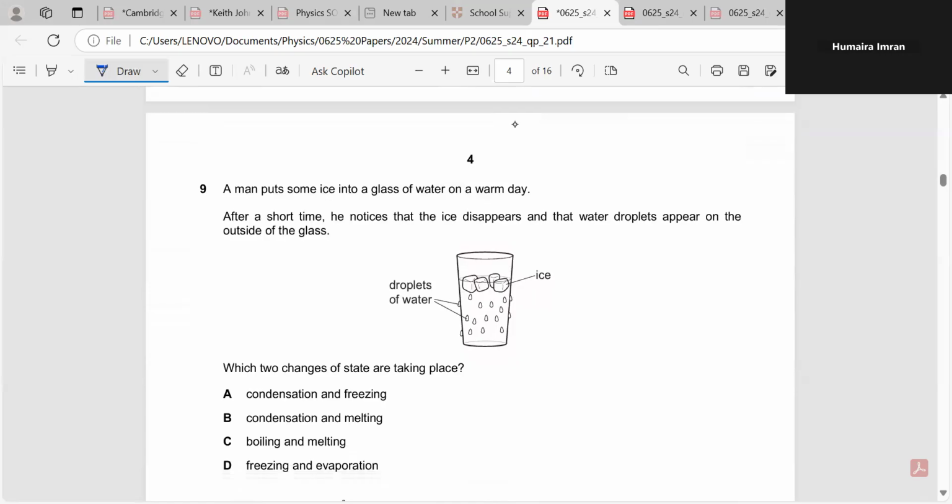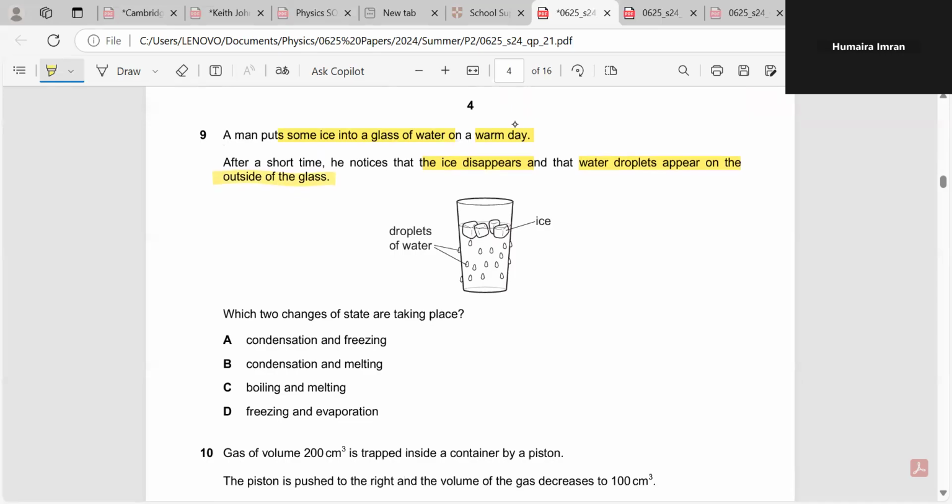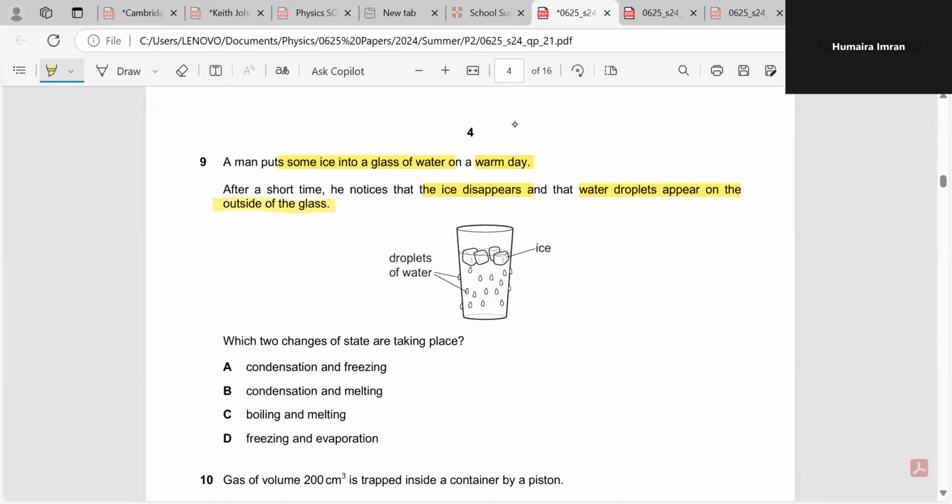Next question. A man puts some ice into a glass of water on a warm day, right? And after a short time, he notices that the ice disappears. What does it mean? That the ice melts. And that water droplets appear on the outside of the glass, right? You know, sometimes when we are taking a chilled Pepsi can, after some time we notice this thing, that there are water droplets around its body.